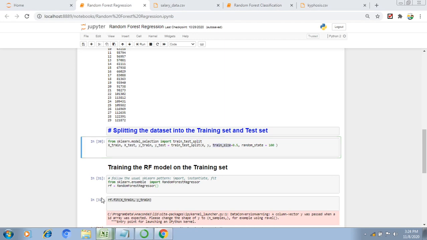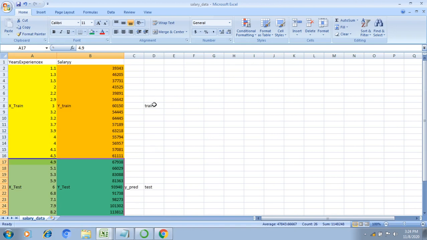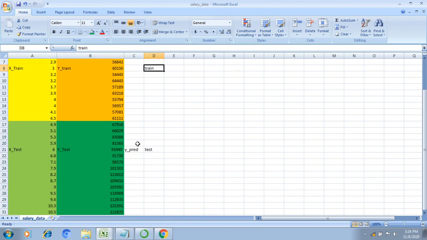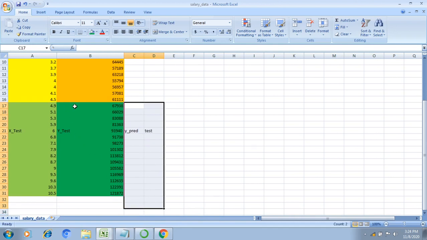In a similar way I divided the data set, and here the training set is 0.5 and the test set is also 0.5. Random state we always need to mention, otherwise the prediction will change every time. Here I got X train and X test, and similarly Y train and Y test. We got all 4 parts. If I want to train my algorithm, I need to pass X train and Y train to train the model. To test the model, I pass X test and get the Y prediction. Then we can compare the actual data versus the prediction data, and calculate some regression metrics to identify how efficient our model is.